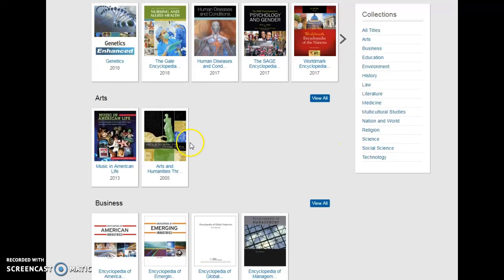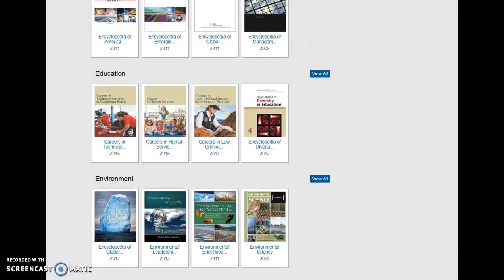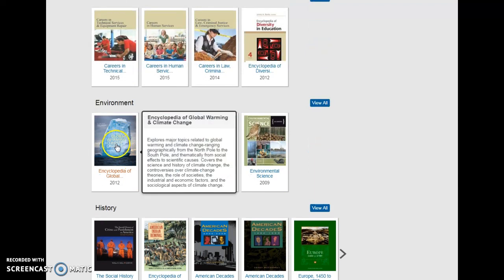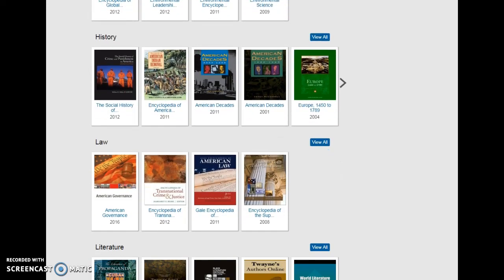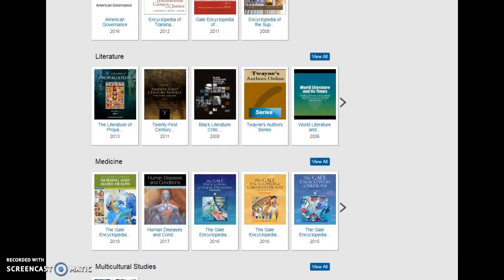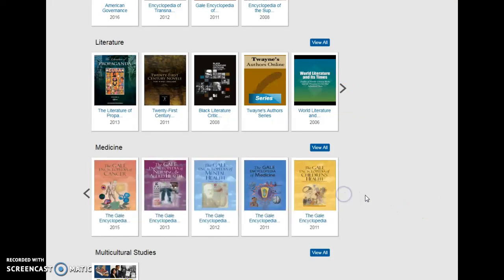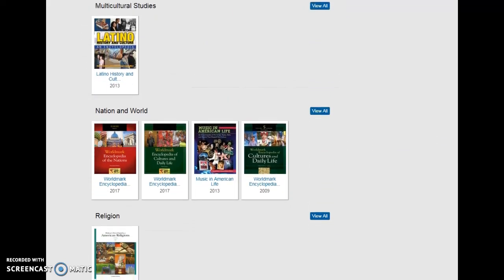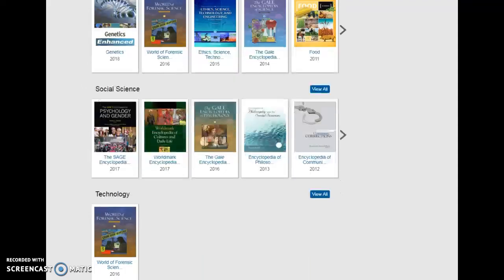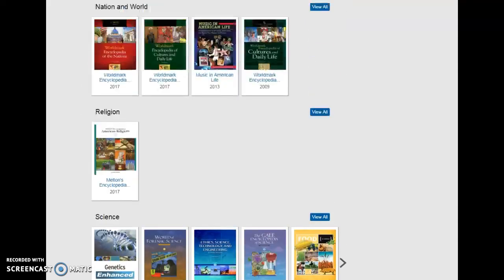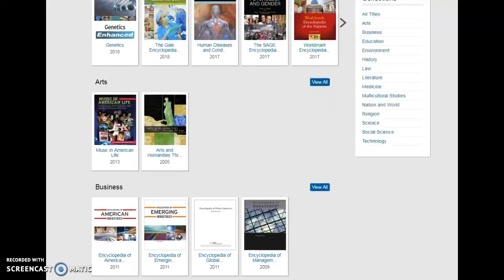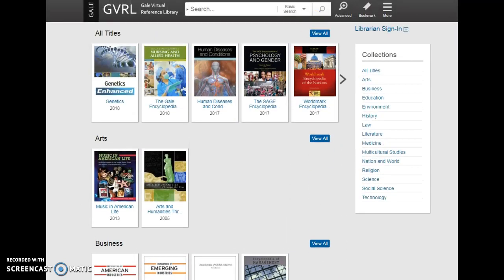As you can see, we've got subject encyclopedias about the arts and humanity, music and American life, business encyclopedias, education encyclopedias, the environmental encyclopedia, the global warming and climate change encyclopedia, history, law, literature, and an amazing collection of medicine. When you see the arrow over here, that means you can advance through even more titles: religion, science, social sciences, technology. We're always trying to build up this collection so we have even coverage across all academic subject areas.